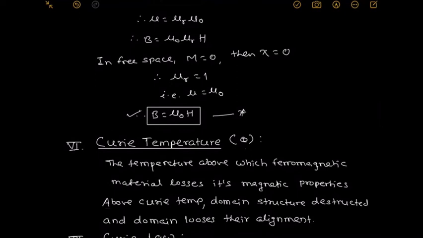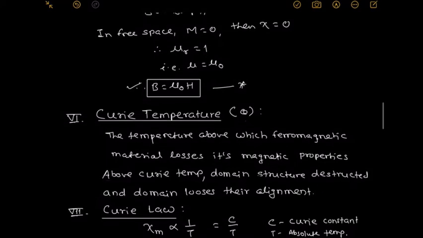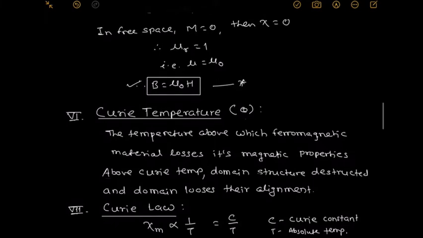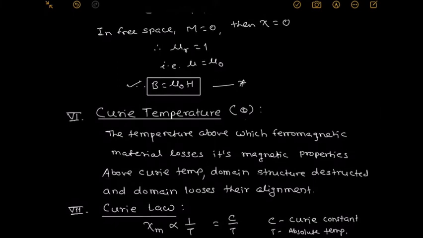Then we note what is Curie temperature. It is the temperature at which the ferromagnetic material changes to paramagnetic, or paramagnetic to ferromagnetic. The temperature above which the ferromagnetic material loses its magnetic properties, means it converts into paramagnetic. Actually, what happens at that temperature? The domain structure is destroyed and the domains lose their alignment.